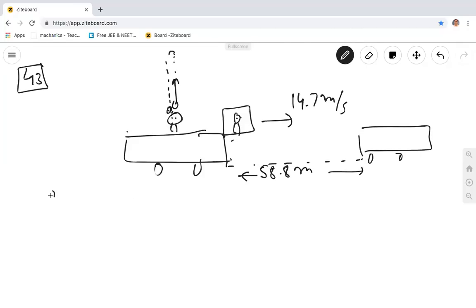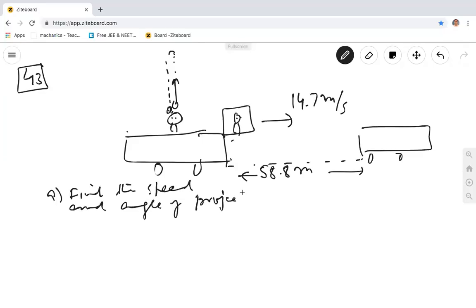Questions. जो इससे अब question पूछा. Number 1. Find the speed and the angle of projection. Find the speed. Angle of projection. Try to understand this.